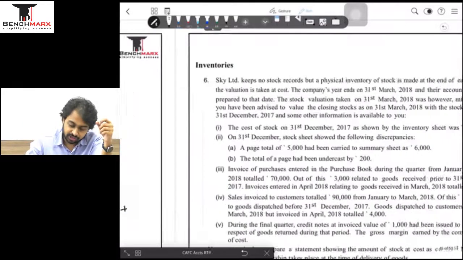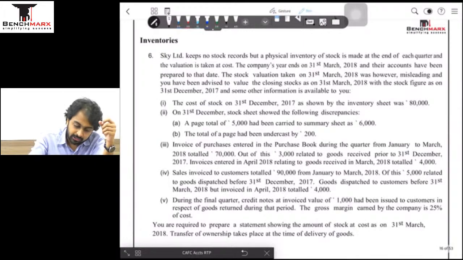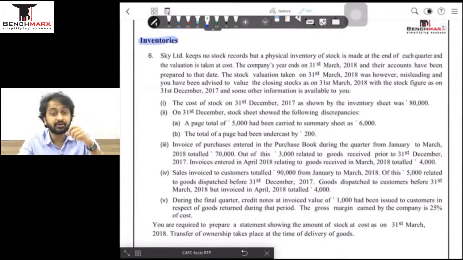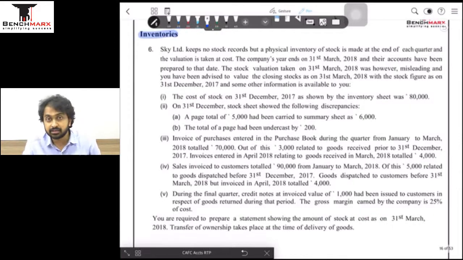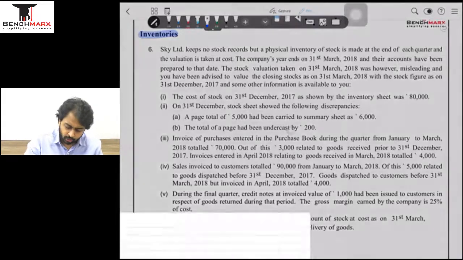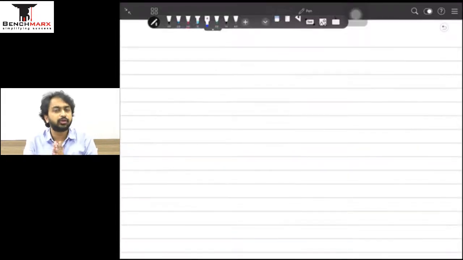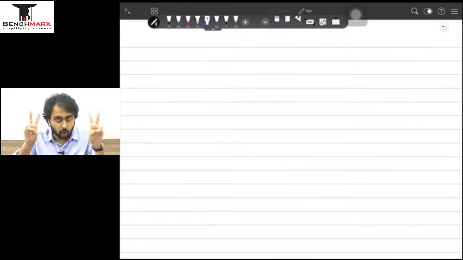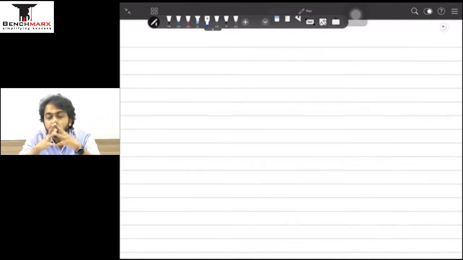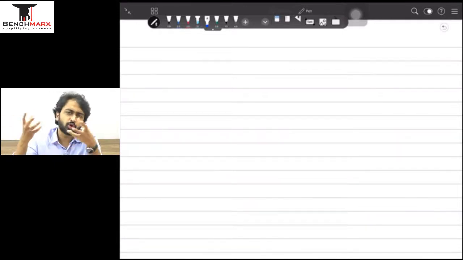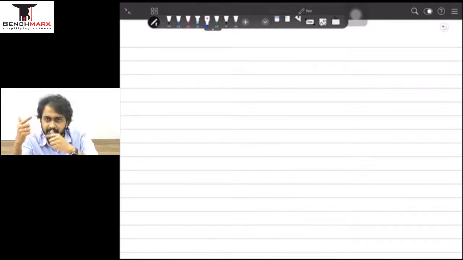The next question is a very interesting question, that is question number 6 on inventories. काफी interesting question है. Reason being, this is not a typical question that you normally get on inventories. Now again, a small intro about the inventories. What do we do in this chapter? इस chapter के दो major parts हैं. One is the calculation of the closing stock by simply doing addition and subtraction, that is maintaining a storekeeper's ledger. So have date, receipts, issues and closing balance. अगर कोई stock अंदर आया added, अगर कोई stock बाहर गया subtracted, and keep on finding the balance as per LIFO, FIFO, VAM as the cases.